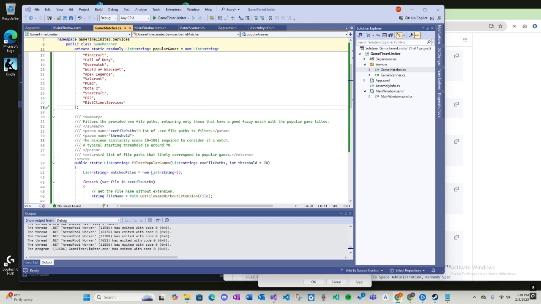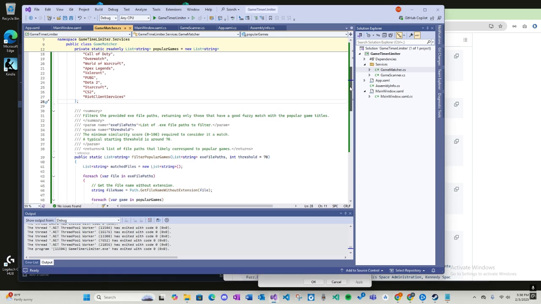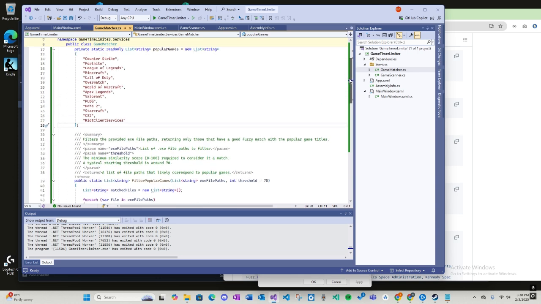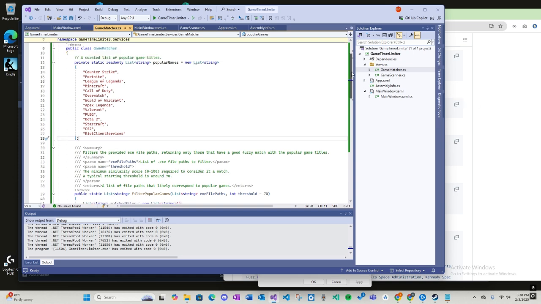Let's see if it even remembers what the next step is, because that was a lot of prompting in between to get the fuzzy working. I wouldn't even say a lot. I think this whole thing so far took me 30 minutes and then maybe 45 minutes, because this is the first time I ever did this. So I didn't know what fuzzy was. I had to read about it. I didn't know how to even set this whole thing up.